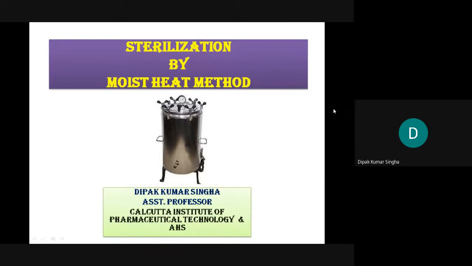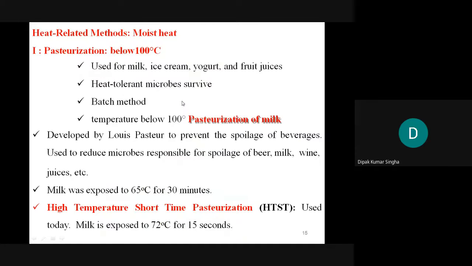This is a typical autoclave. The size will range from smaller to bigger. In companies, they use a large one, the room size, around 10 feet by 5 feet, 6 feet in height. But in our laboratory, an autoclave around 2 to 3 feet in height is used, and there is a pressure gauge.